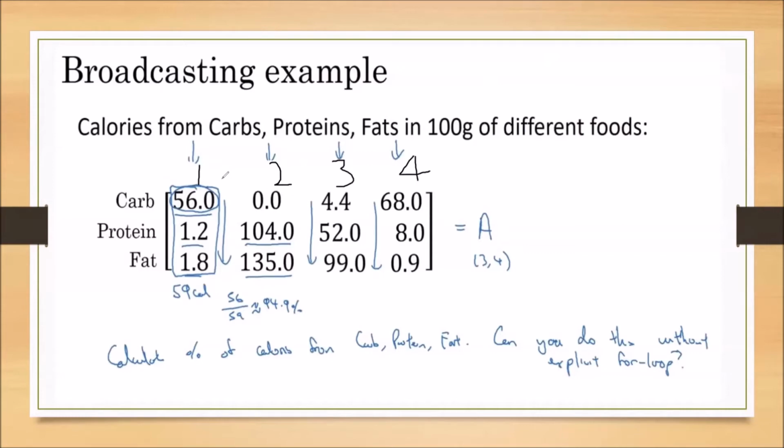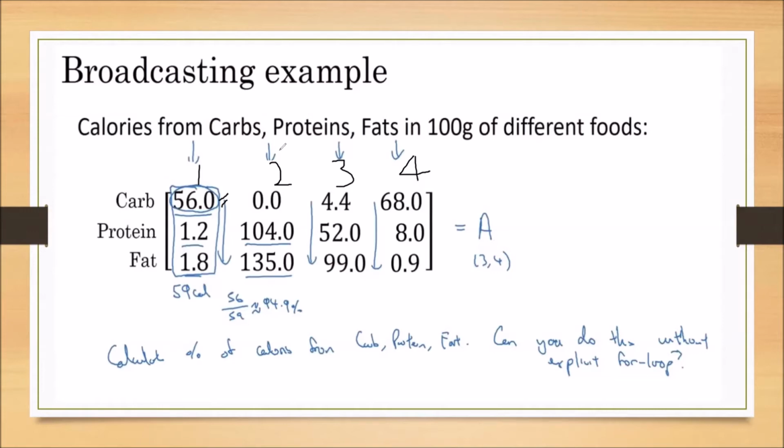In the first food item, which consists of 100 grams, we have 56 calories of carbohydrates, 1.2 calories of protein and 1.8 calories of fat. Similarly, in the second food item, there are no carbohydrates, 104 calories of protein and 135 calories of fat. Now I have the details of 4 food items.